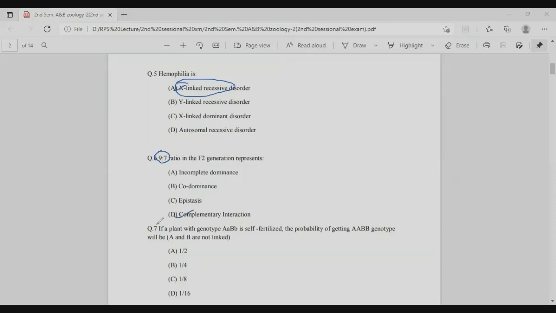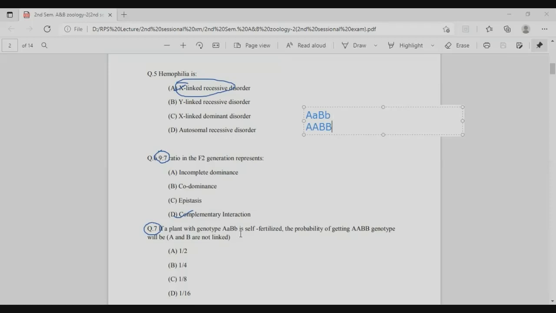The next question, the 7th question: if a plant with the genotype capital A small a, capital B small b is self-fertilized, what is the probability of getting the capital A capital A capital B genotype? The condition is that A and B are not linked. So this is a dihybrid cross, in which the F1 progeny is, for example, capital R small r, capital Y small y.